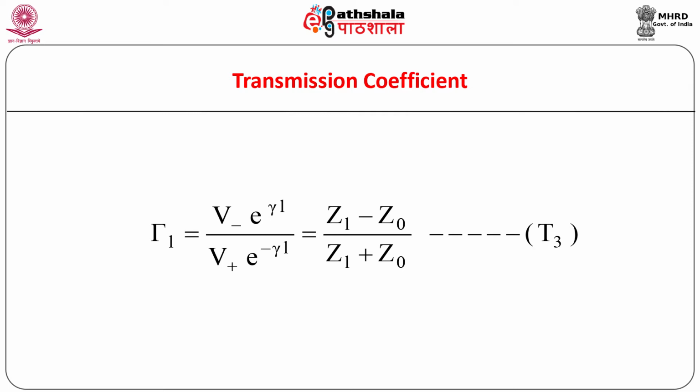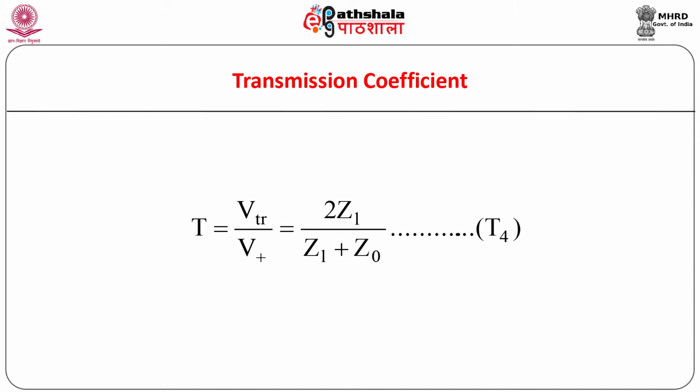This will yield the expression for the reflection coefficient at the load as shown. Let us call this equation T3. Substitution of equation T3 in equation T1 with little simplification yields the derived expression for the transmission coefficient T as shown.